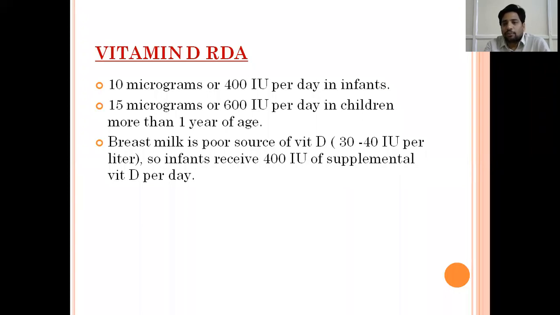Breast milk is very poor in vitamin D. Generally, it is 30 to 40 international units per liter. Per liter means infants won't be able to take 1 liter, and the mother won't produce 1 liter of milk per day. So whatever the baby is getting is very little. So all infants, irrespective of the gestational age, we give supplementation of vitamin D, around 400 international units per day.